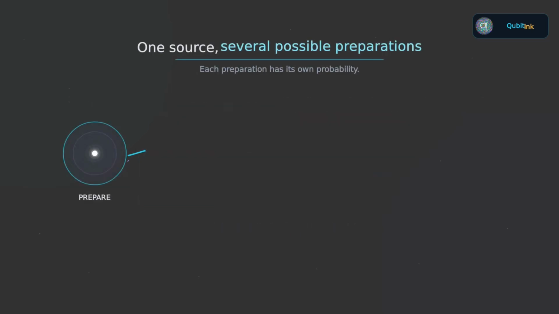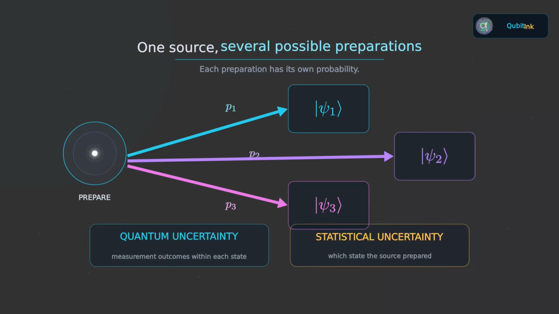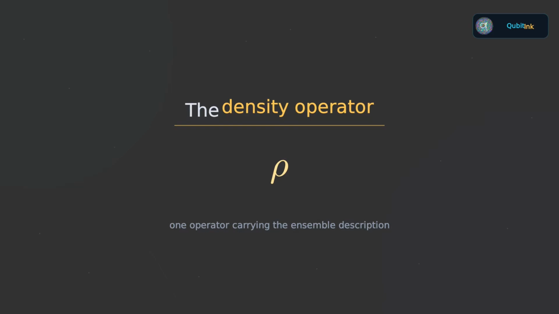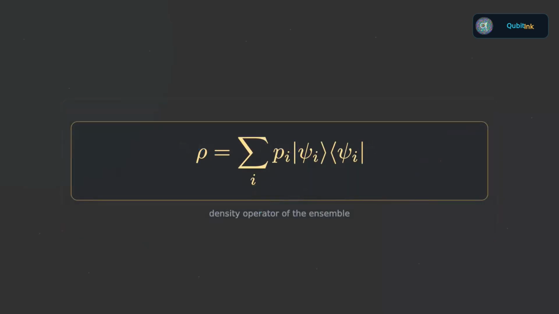Well, imagine a source that sometimes prepares one state and sometimes prepares another. Each individual state still follows the usual rules of quantum mechanics. But now there is an additional layer of uncertainty coming from the preparation itself. So we have quantum uncertainty, and on top of that, ordinary statistical uncertainty. This is where the density operator becomes the natural language. Instead of describing the system by one state vector, we describe an ensemble of possible states together with their preparation probabilities. Mathematically, those possibilities are combined into a single operator, conventionally written as ρ.